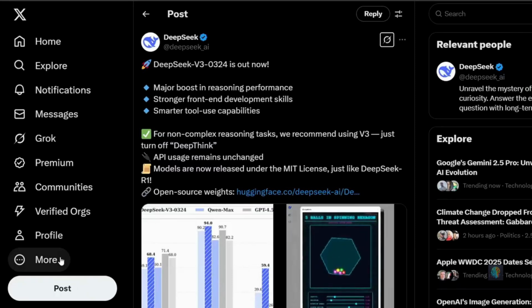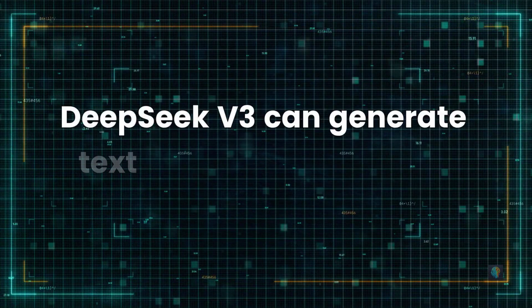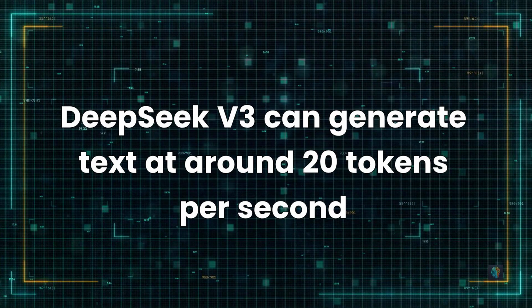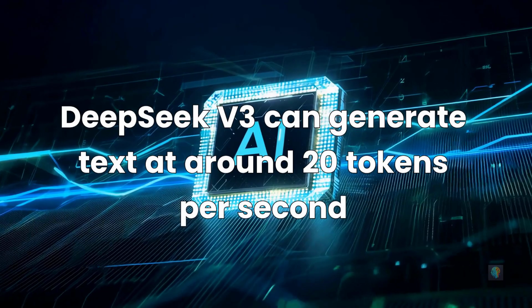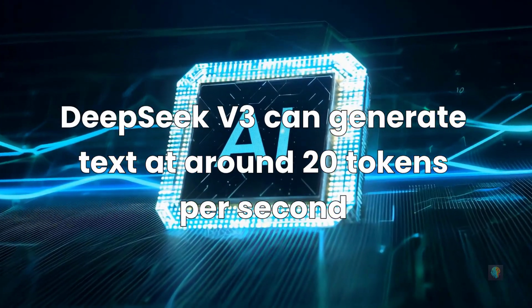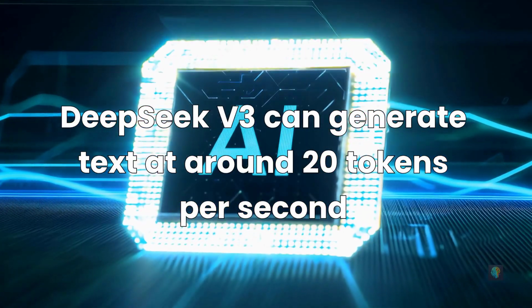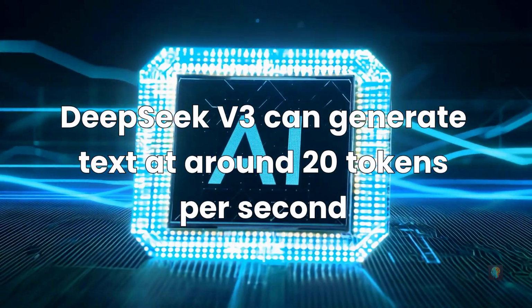People are also seriously impressed with the model's efficiency and performance. One standout feature? Speed. DeepSeek V3 can generate text at around 20 tokens per second. And here's the kicker. That's on a Mac Studio, not a massive GPU cluster or a cloud-based supercomputer. Let's check out what one reviewer had to say about DeepSeek's latest model.